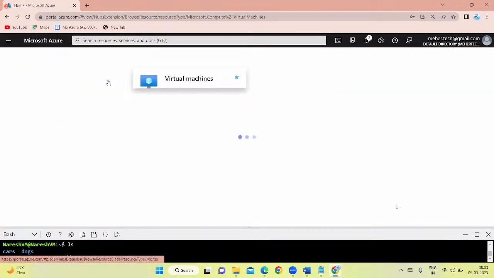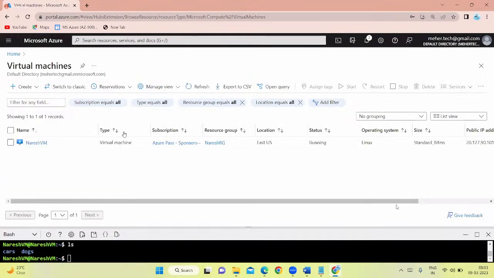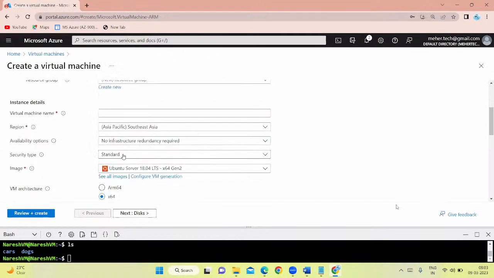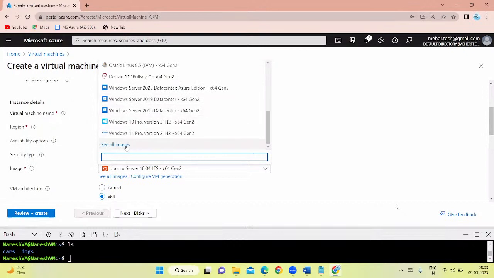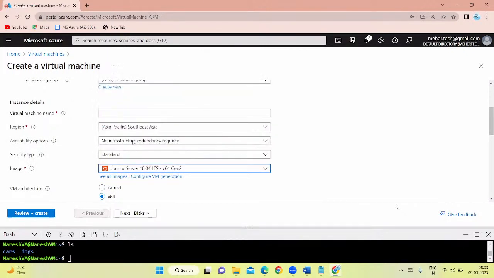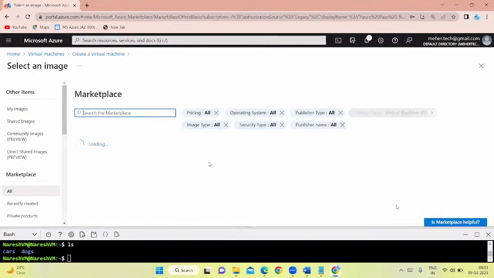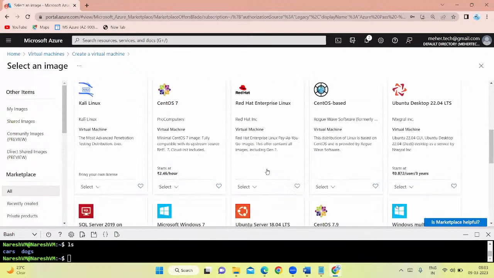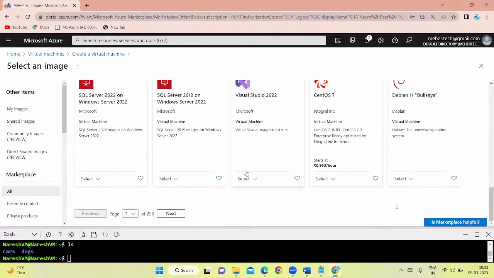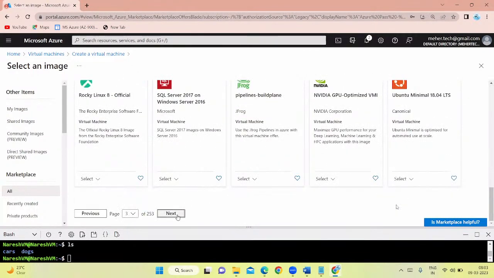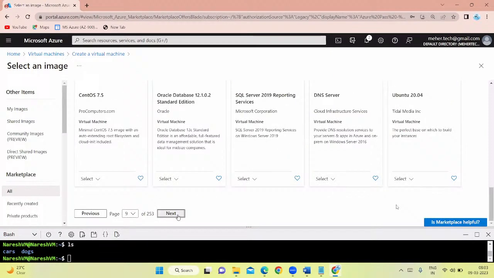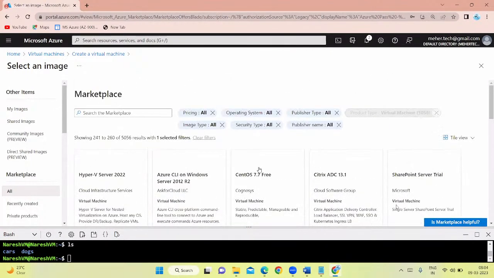Same procedure. The only catch is that here, when you are creating a virtual machine, in image, you have to choose the respective operating system. What you want, Windows you want, Linux you want, Ubuntu you want, or Windows 10 you want. If you go here, see all images, you will find even much more different types of operating systems also. Whichever you want, you can choose it. See, plenty of operating systems here. 253 pages are there, and you can imagine how many different types of operating systems that Azure is offering us. See, page number 6, 7, 8, 9, 10. See, plenty of different operating systems.